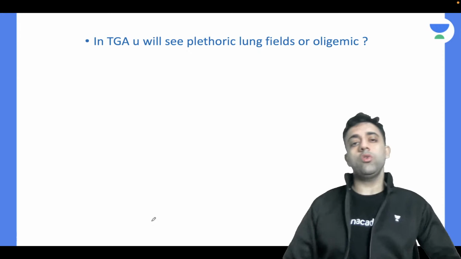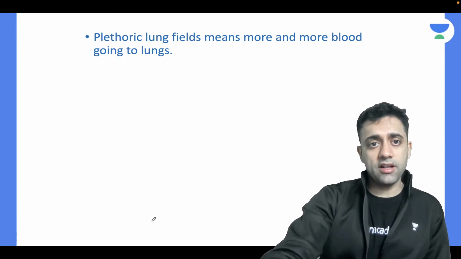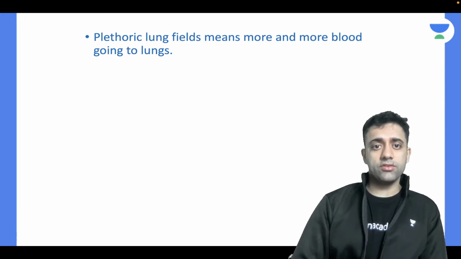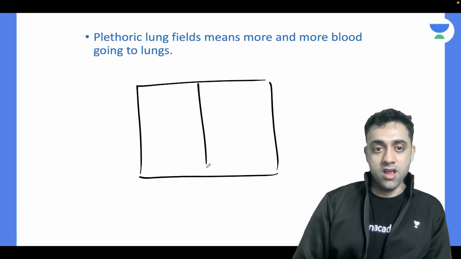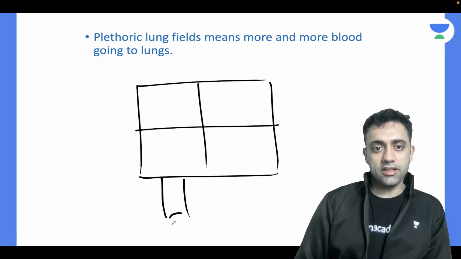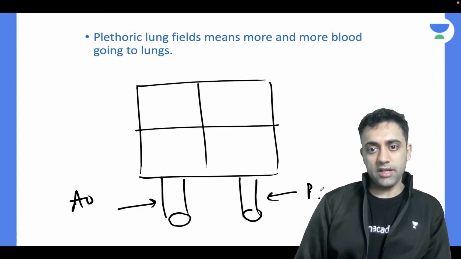Now who will tell me, in TGA will you see plethoric lung fields or oligemic lung fields? In a case of TGA, this part is our aorta and this part is our pulmonary artery.